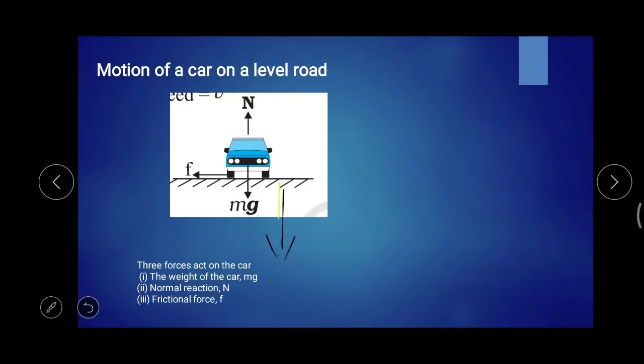Exactly opposite and equal to it is the normal force N, and the other force is the frictional force, or the centripetal force in this case of a circular path. So these are the three forces which are acting on a car or a body in a circular motion.